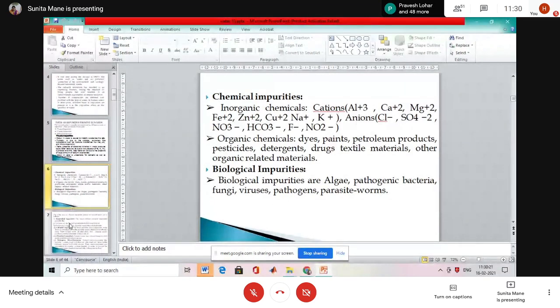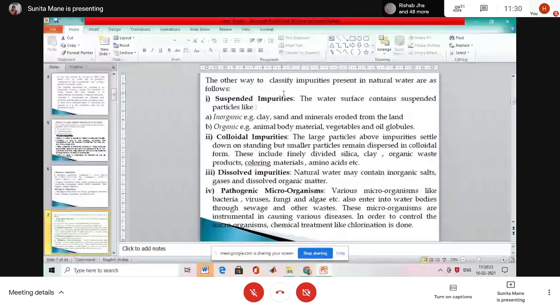The other way to classify the impurities present in natural water is important. What is that? Suspended impurities, colloidal impurities, dissolved impurities, and pathogenic impurities, microorganisms. Then impurities are again divided into two types. Which one is the first? Inorganic and organic. Inorganic means which type of impurity is included? Example, clay, sand, minerals from the land. Is it clear to students?